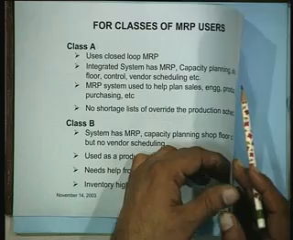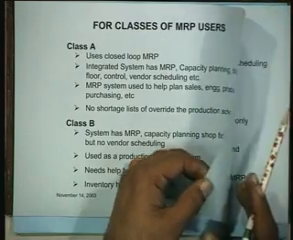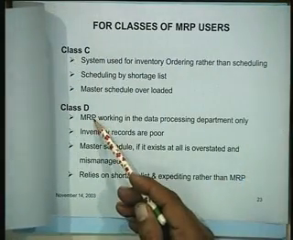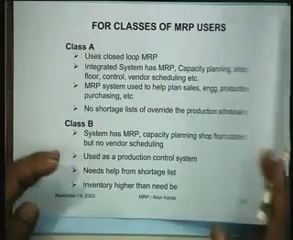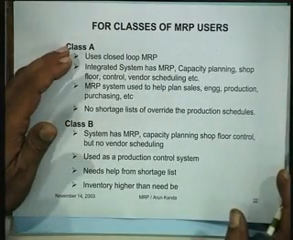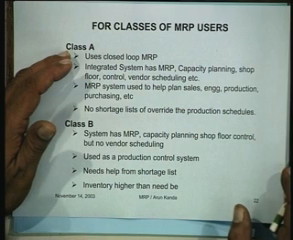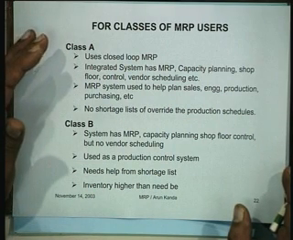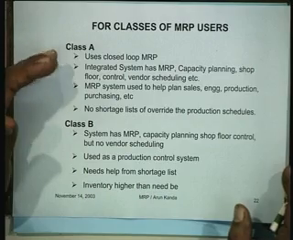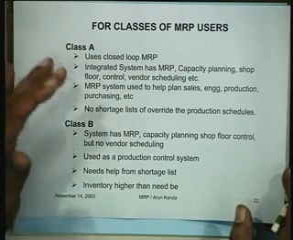There are typically 4 classes of MRP users. These are like users who become mature in the use of MRP. So the 4 classes are A, B, C and D. Actually you start with class D, then graduate to C, then come to B and then come to A, right. It's like saying that if you were to practice on a PC, you would start as a D class user, then become a C class user, then become a B class user, and ultimately you would become an A class user.